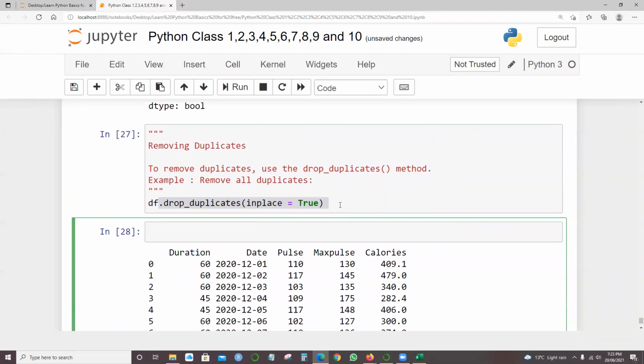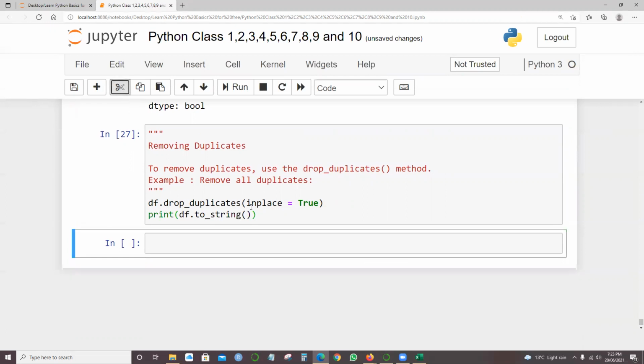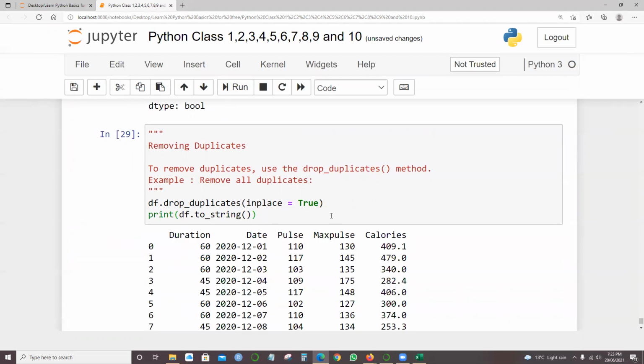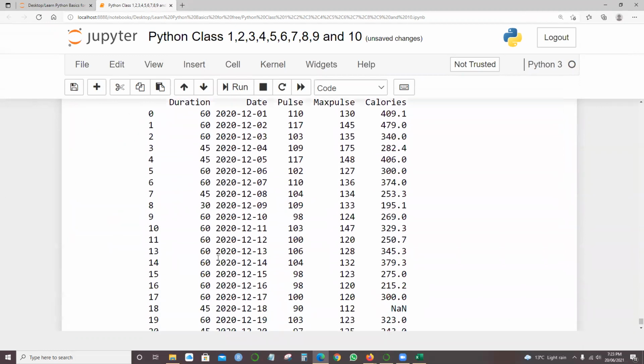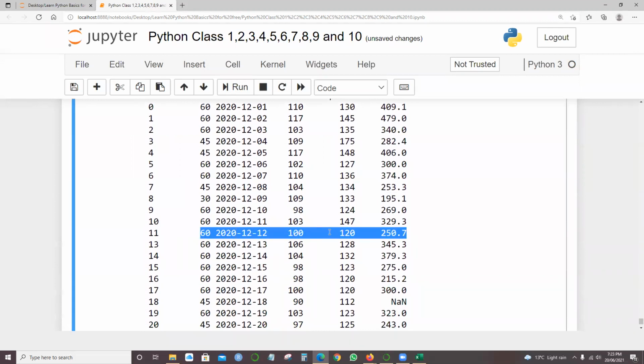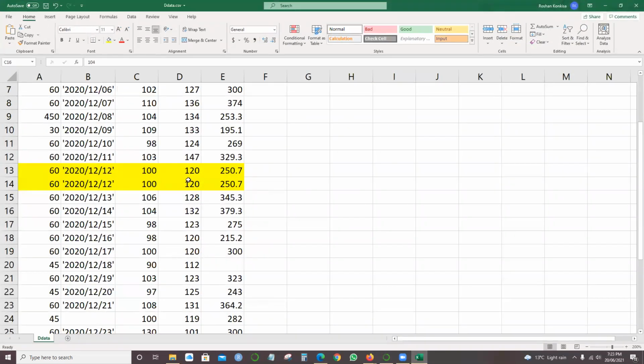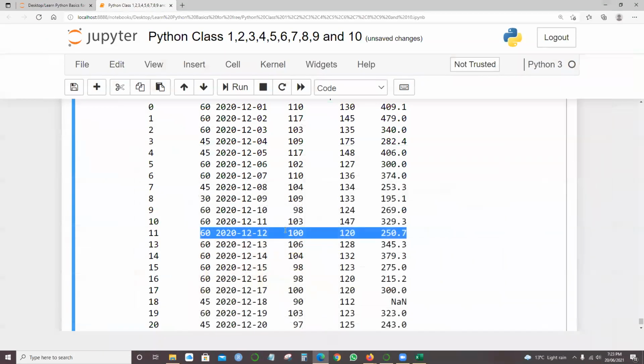Rather, I can use it here, cut this one and rerun. It has removed the row with the duplicate. You got 100, 120, 250.7 as only one single row, but in the Excel sheet we got 2 rows. That's the case for removing duplicates.